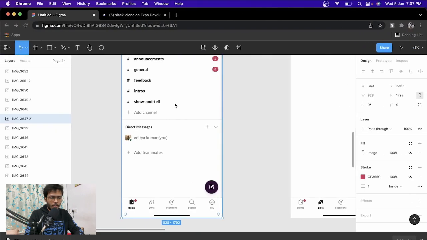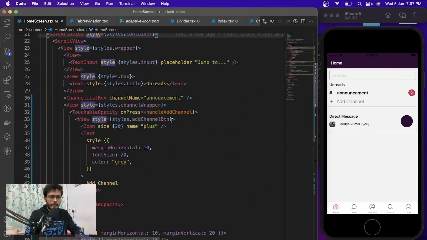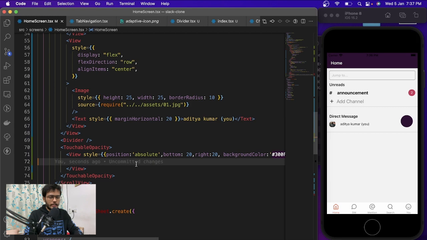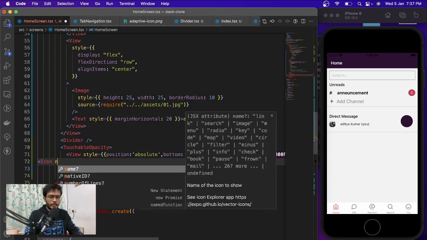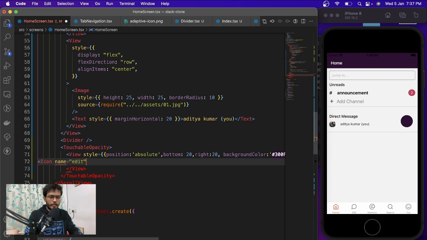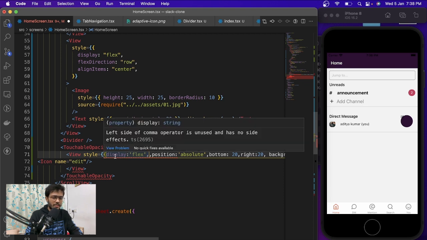Let's see. And this is the edit icon, I guess. So we just put the edit icon inside the icon name, if this is available there. And we're going to have some flexbox styling and display flex. I think even without adding the display flex, it works sometimes, if I'm not wrong.